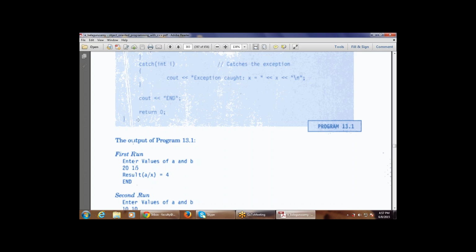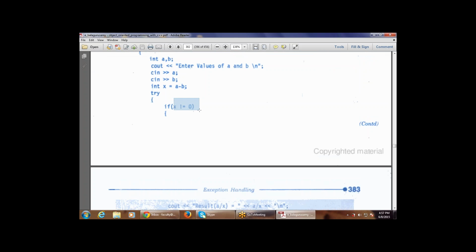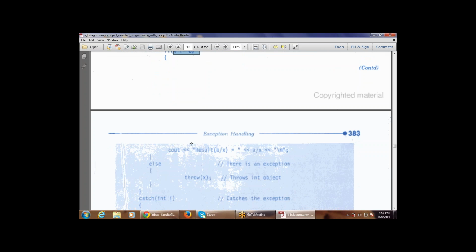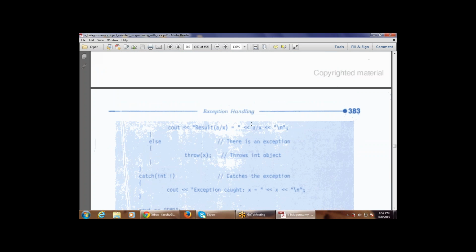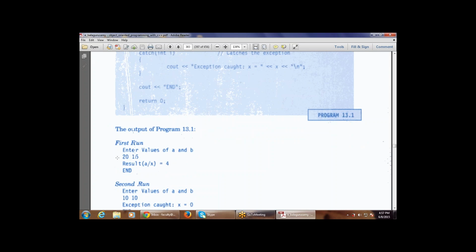Now x is not equal to 0, so it simply prints the result a divided by x. That will be printed like this. Now finding a divided by x: the a value will be divided by the x value. What is the a value? That is 20. What is the x value? That is 5. Now 20 divided by 5 gives the output 4. So 20 divided by 5, that is 5 into 4 is 20.